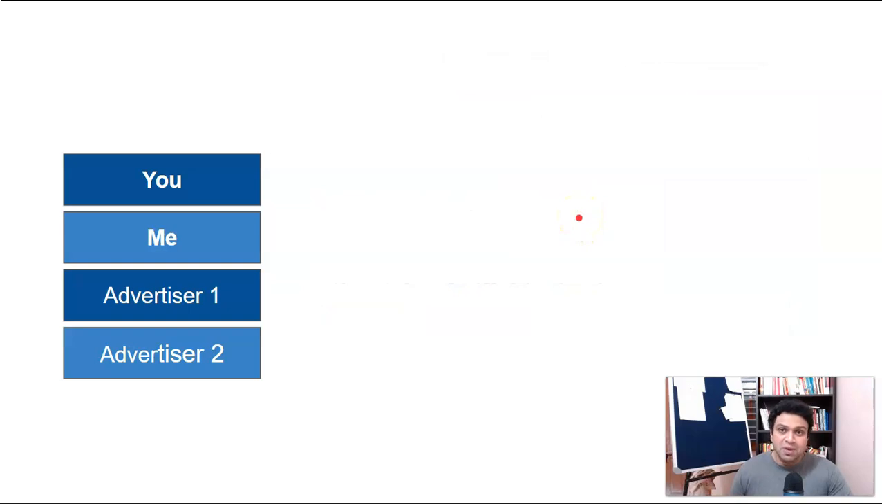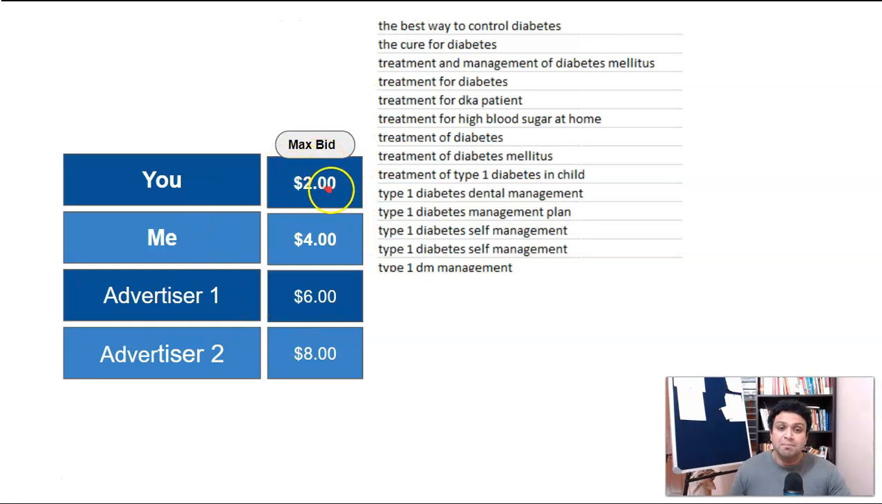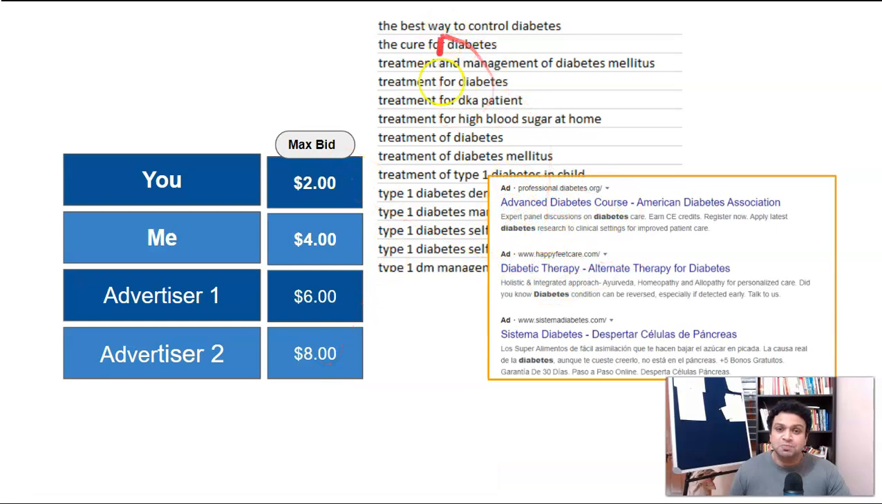Okay, let's assume, guys, that there are 4 marketers trying to bid for this keyword. This is the keyword given by the Seracare product, and we all are bidding and trying to show our ads for this keyword. So this is you, this is me, and there are many other advertisers. You are ready to pay a maximum bid of $2 to show your ad on this keyword, and here I am, with a $4 maximum bid to show my ad. And advertiser 1, or advertiser 2, is ready to pay $6, $8, more than us to show their ads for this particular keyword.